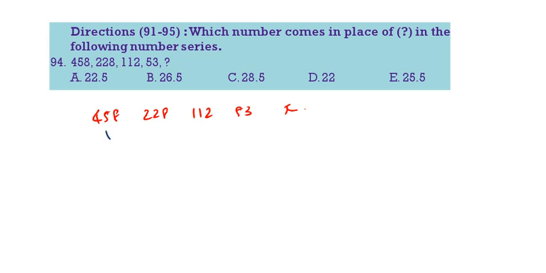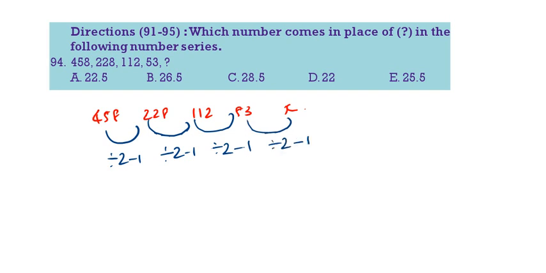See 458 divided by 2 minus 1. This is also divided by 2. 113 minus 1, 112. This is divided by 2 minus 1. This is divided by 2 minus 1. 53 divided by 2, 26.5. Minus 1.